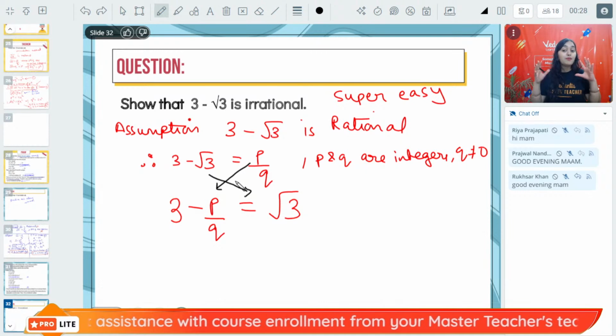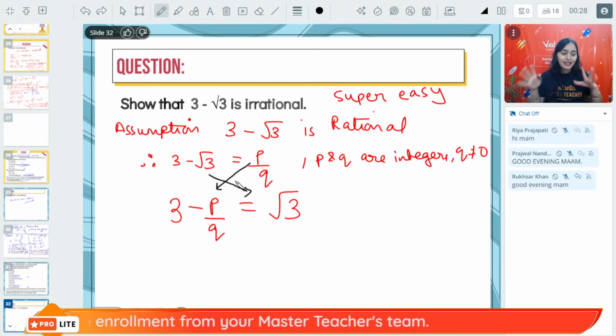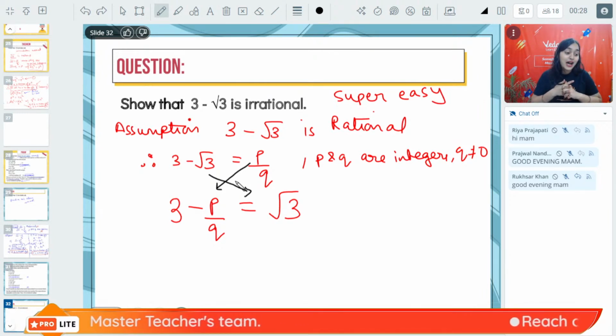Yes, Meenu. It is a proving question. It can come for 3 or 4 marks because it is a lengthy question. It's a proof question. It can definitely come for big marks in your paper.